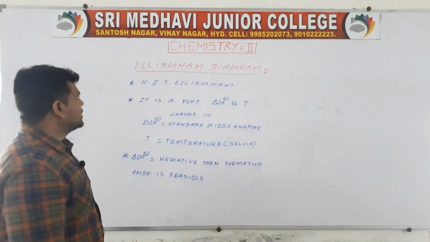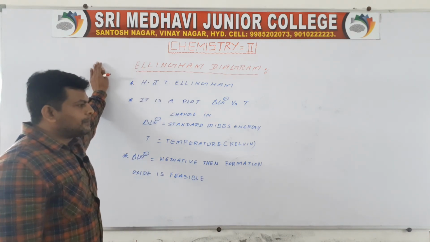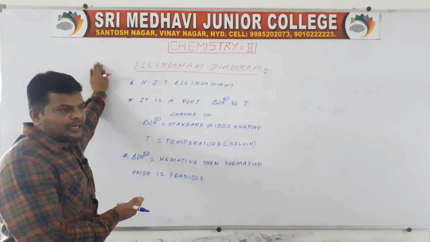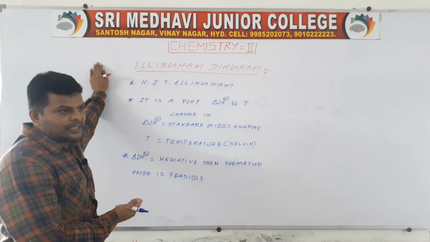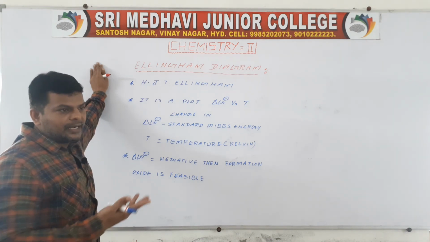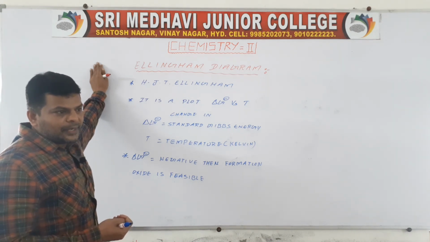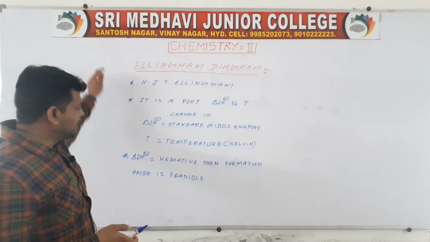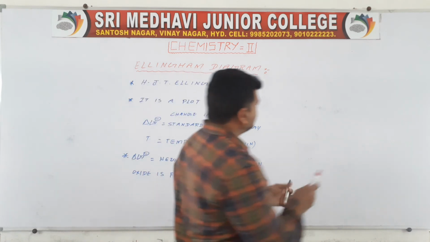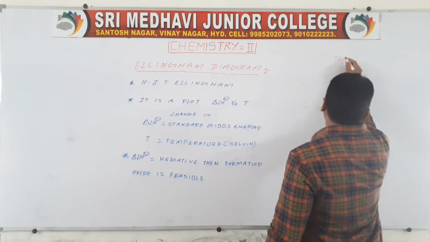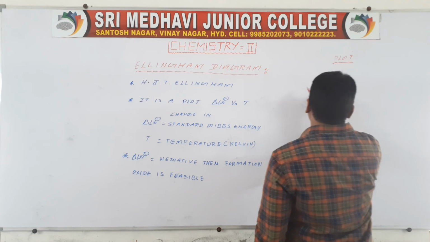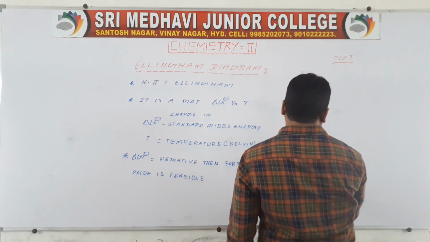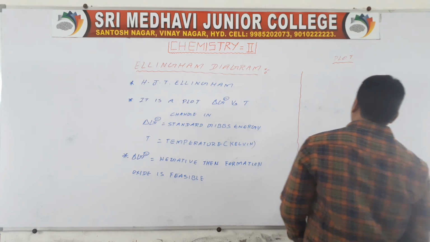Okay, so what does Ellingham diagram mean? The diagram which gives a plot between delta G naught, which is a change in standard Gibbs energy, and temperature for formation of different oxides. So here we are going to discuss the plot.